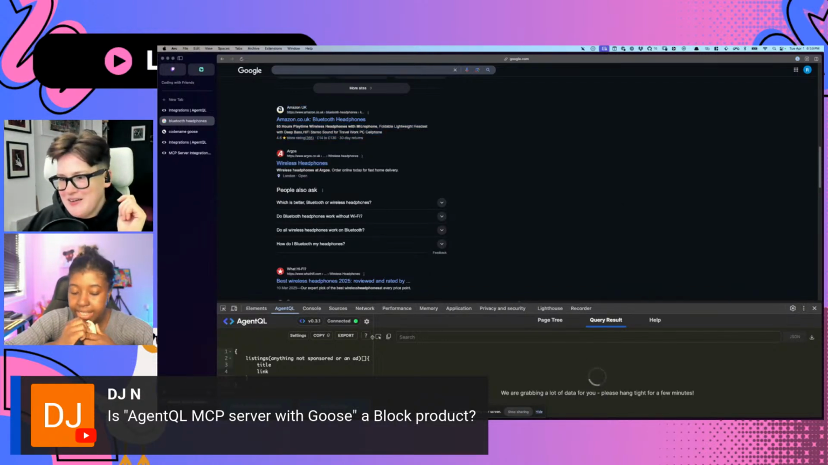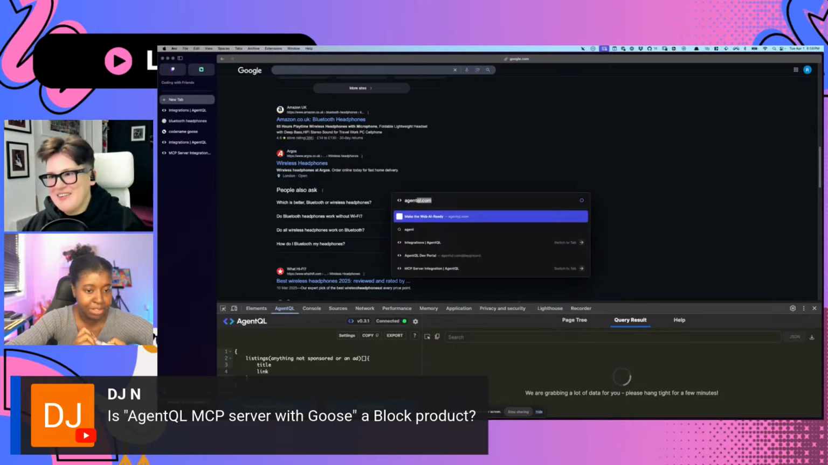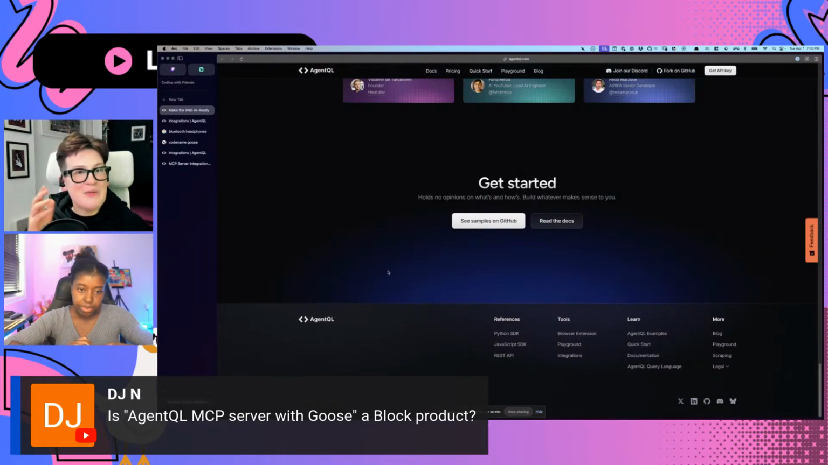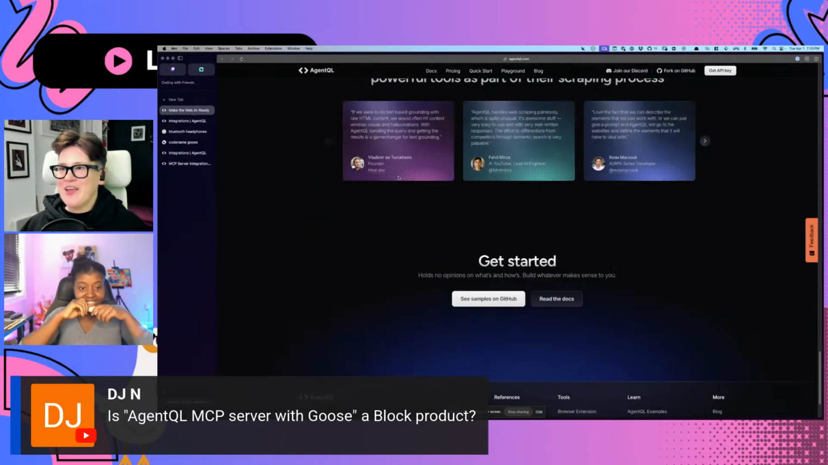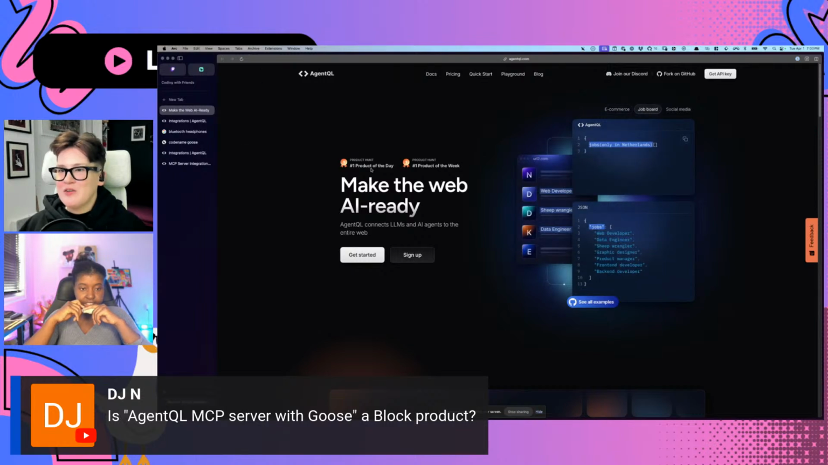Somebody was asking, maybe they came in late, they want to know AgentQL versus Goose. Like which part's the Block product? Goose is a Block product, an open source AI agent that's local to your machine, and then AgentQL is a TinyFish product. Tiny Fish is the company that makes AgentQL, the same way Alphabet makes Google. That's how you can remember it. And Block makes Goose. And AgentQL has its own little MCP server, so you can get up and running with it.